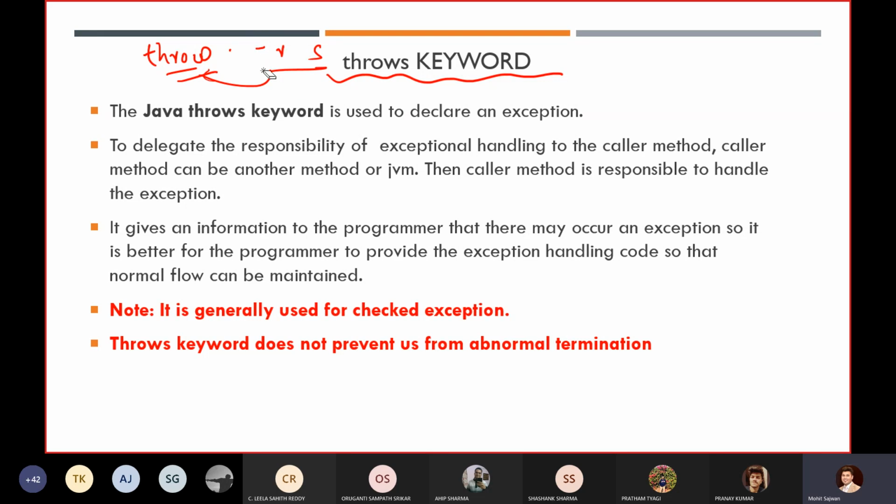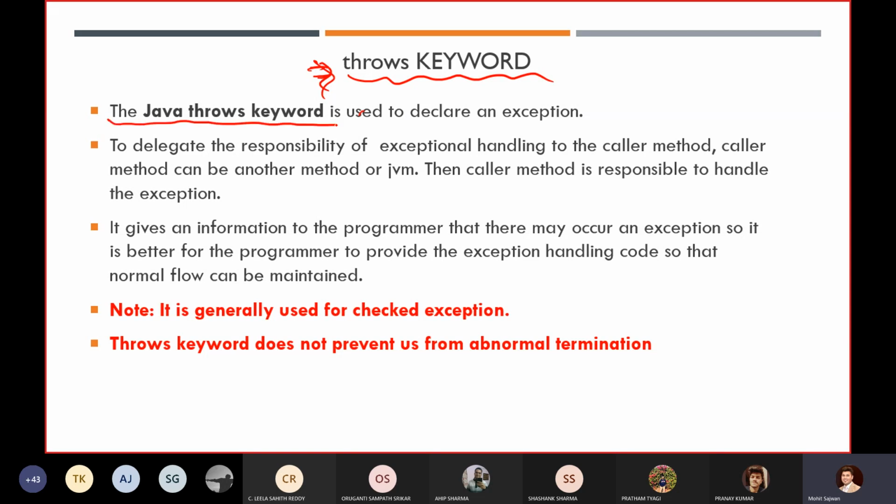Using throw, we create an exception object explicitly and pass that explicit exception object to the JVM. Now, what are we going to do using the throws keyword? What is the need of this throws keyword? What is its application? In this slide, we are going to learn about this. Let's check it out with a theoretical example, then using some source code, we will try to understand the meaning of the throws keyword.